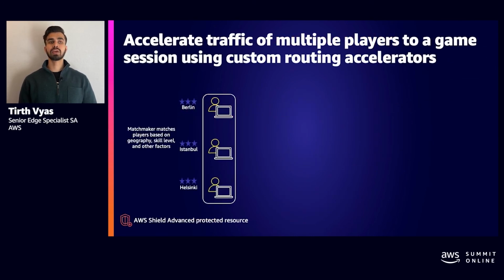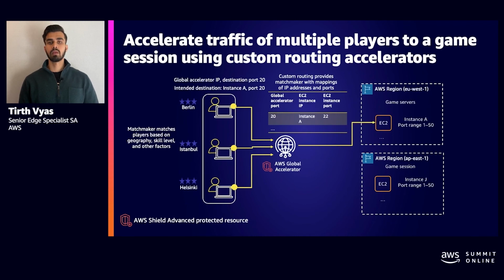Okay, so let's take a look at how Global Accelerator can be used to accelerate traffic for a multiplayer game. You can use Global Accelerator's custom routing feature to send a similar group of players to a single backend instance. Without custom routing, users in Berlin will get routed to a backend instance in Frankfurt, and a similar user from Helsinki will get routed to an instance in Dublin.